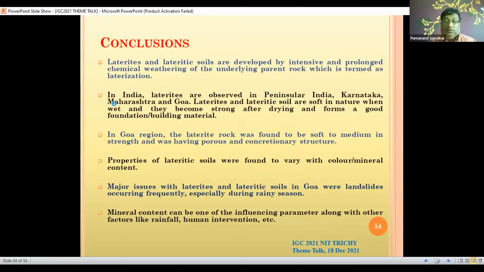along with other factors like rainfall intervention. As you see, most of these slopes are cut vertically without providing any support. So that is also one reason. In addition to that, heavy rainfall, and also we are trying to correlate this with the mineral content. So this will give us some insight on how these residual soils behave and how we can control the landslides which are happening. In Kerala and other states, in Karnataka also, we find these landslides occurring in lateritic soil, which has been a common problem in these places where laterite is available.